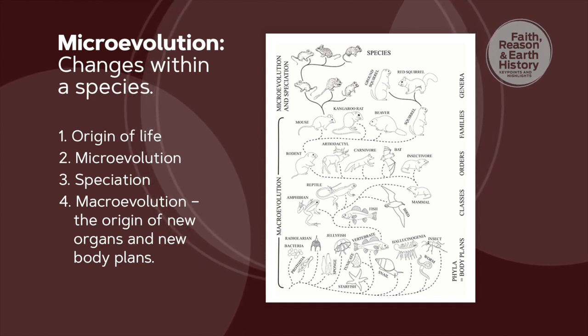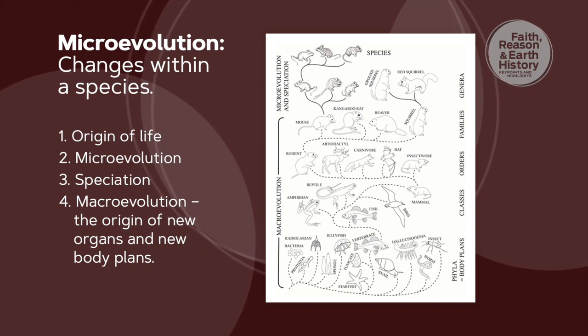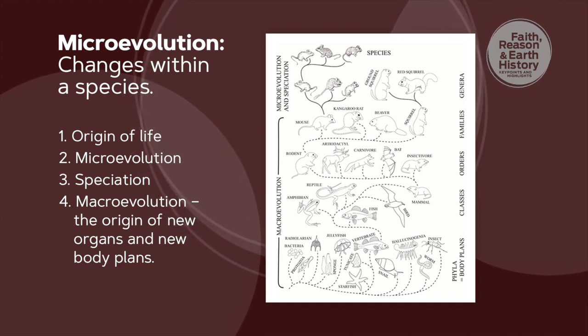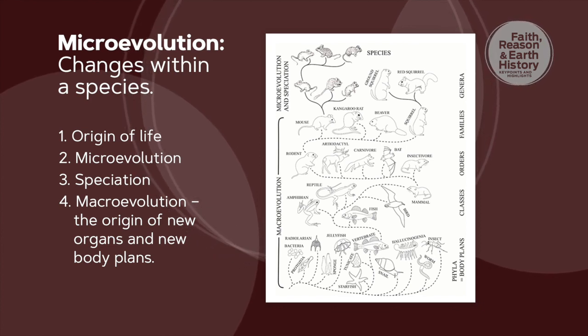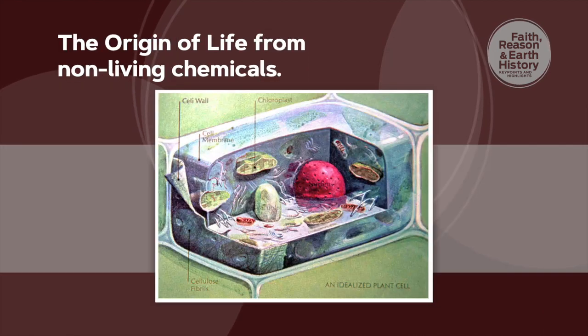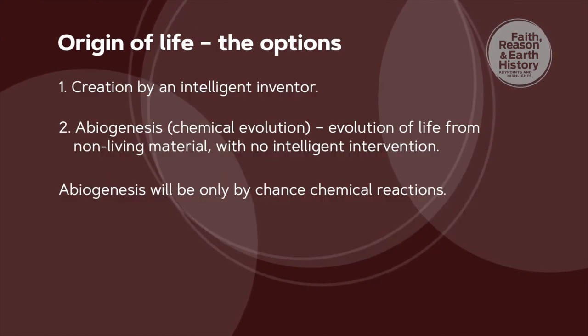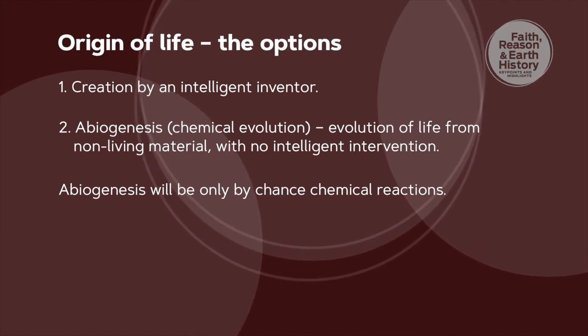The upper part of this diagram is an illustration of microevolution and speciation, and then the lower part is diagramming the theory of the evolution of all types of organisms from a common ancestor. The origin of life simply deals with how do we get from non-living chemicals to the amazing complexity of a living cell. For the origin of life, there are really just 2 options.